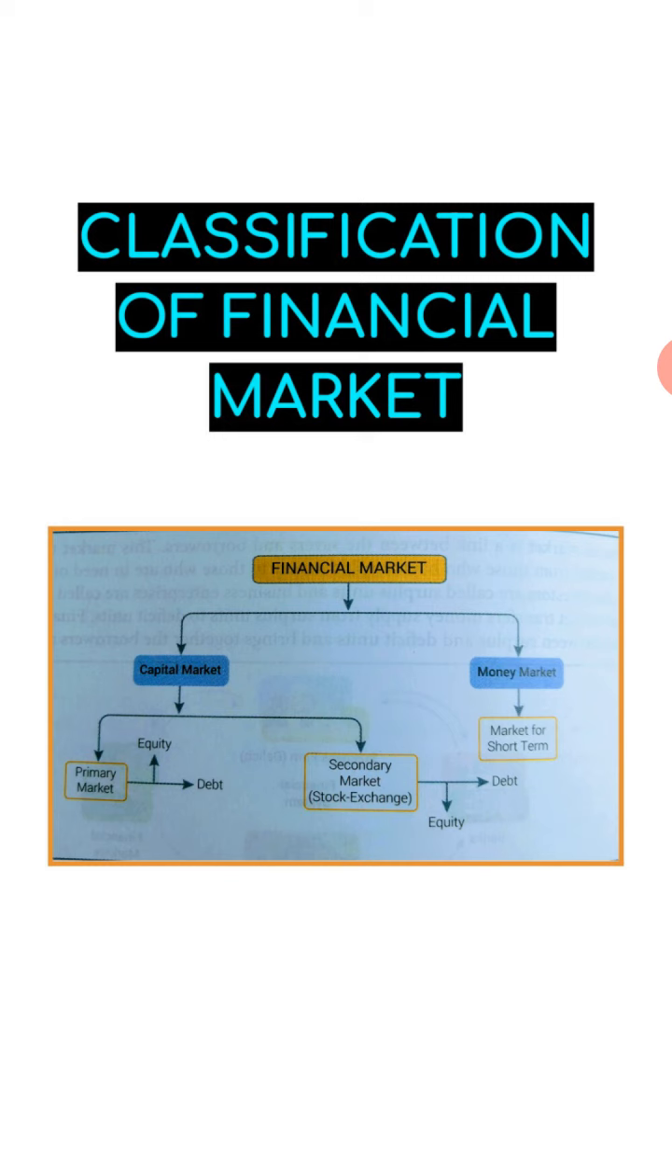Now, the next topic, that is the classification of financial market. What the financial market is, we have seen. The functions of the financial market we have seen. Now, what is the classification or the different parts of the financial market? So, dear students, you can see in the flow chart that the financial market has two segments. The first one is the capital market and the second one is the money market. In the capital market there are two markets, the primary market and the secondary market, and the money market is the market for the short term. So we will discuss them one by one.